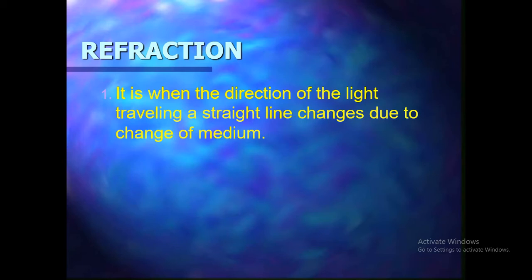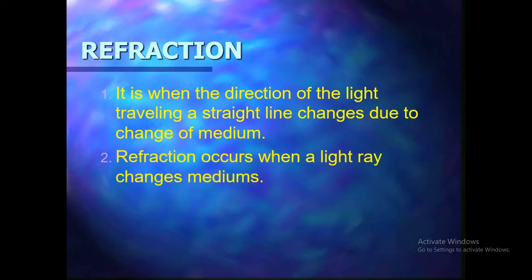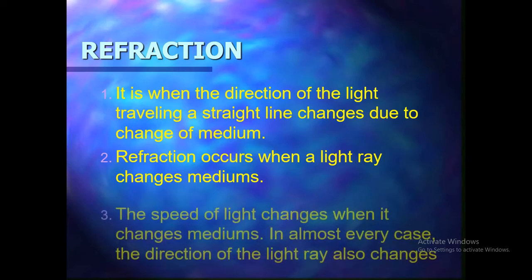Now first, when light enters from air to water, or air to glass, glass to water, or water to air, it changes its direction with the change of medium. Refraction occurs when a light ray changes the medium. Okay?